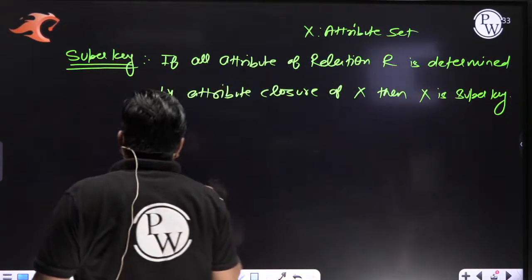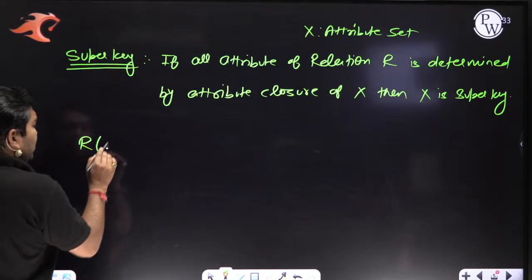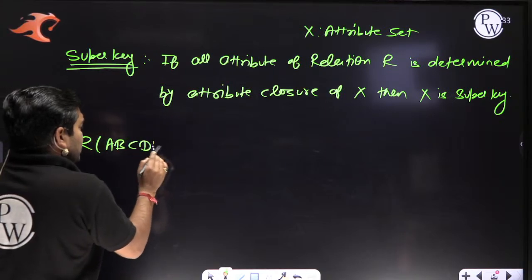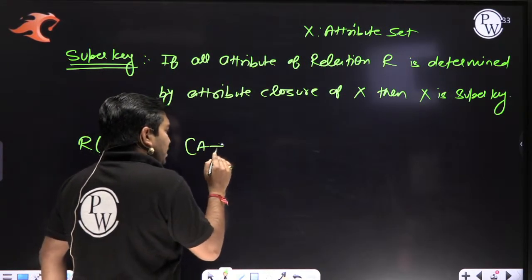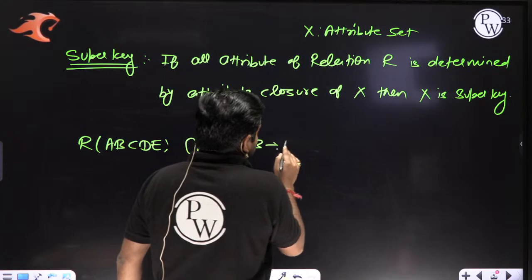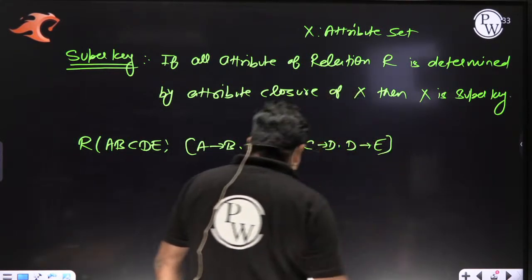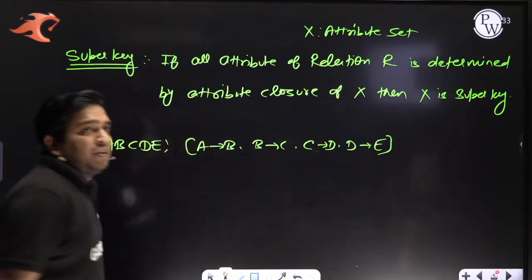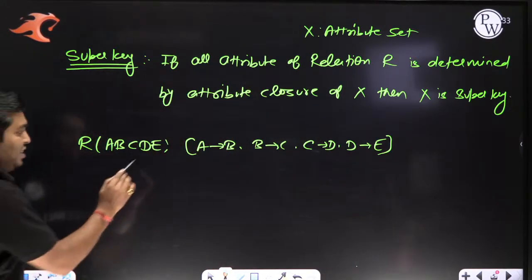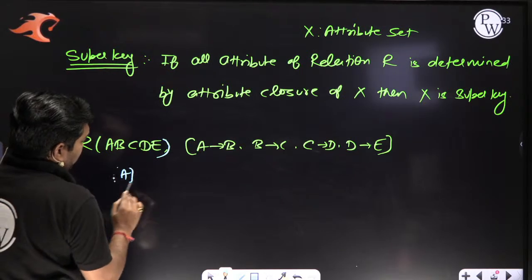Example we discuss in a very simple manner: R(A, B, C, D, E). We have FDs: A determines B, B determines C, C determines D, and D determines E. So, my dear student, when we take the closure of A, what is happening?